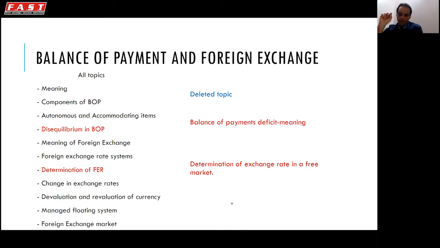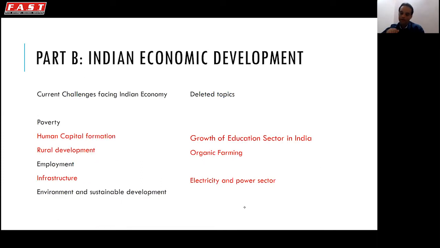The second topic is determination of foreign exchange rate. So you must have studied foreign exchange rate till now, that the foreign exchange rate is determined on the basis of free forces of market demand and supply forces. So that topic has been deleted. You don't have to study that topic, friends. Other topics are intact. Other topics you have to study in balance of payment and foreign exchange. Okay, friends. In part B, Indian economic development, current challenges facing Indian economy, mark the red ones.